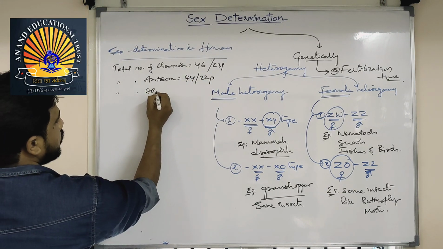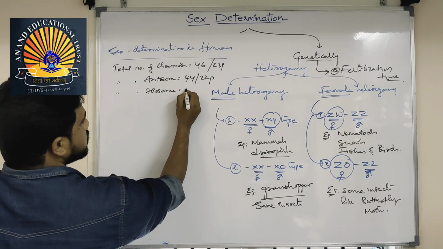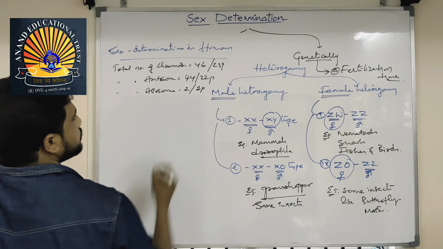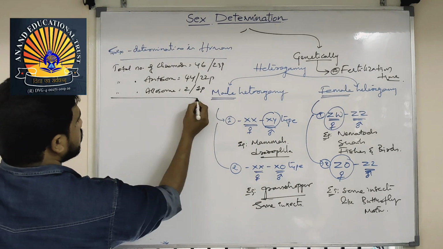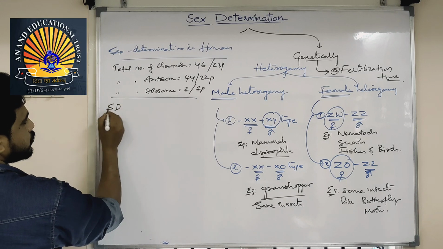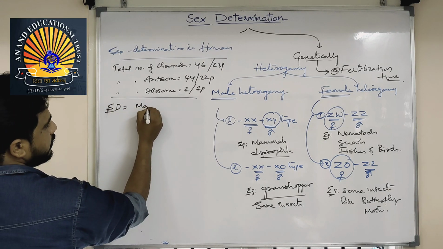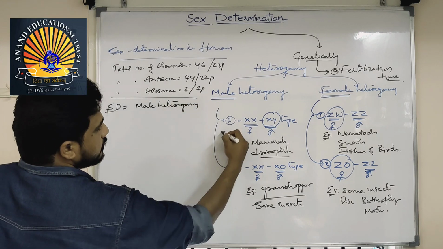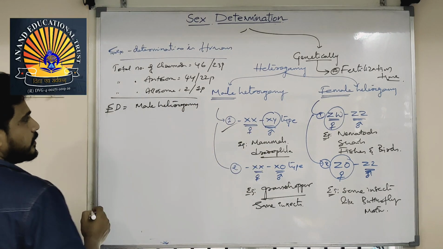The total number of allosomes, the reproductive chromosomes, is 2 or 1 pair. So in humans, sex determination, SD for short, is male heterogamy, as I explained just before.